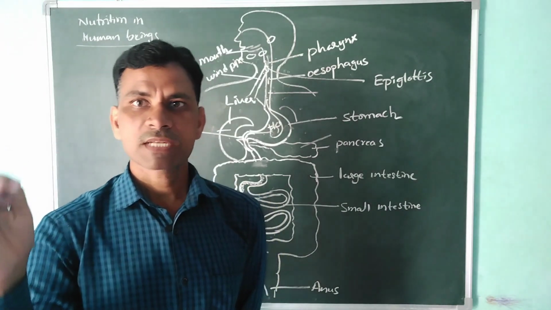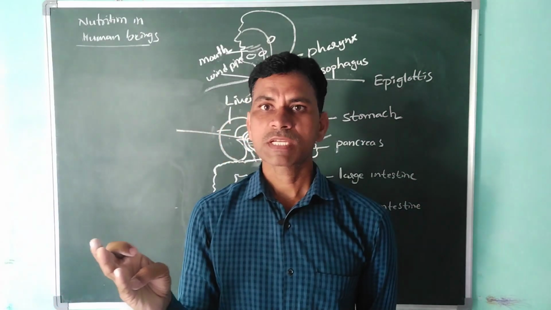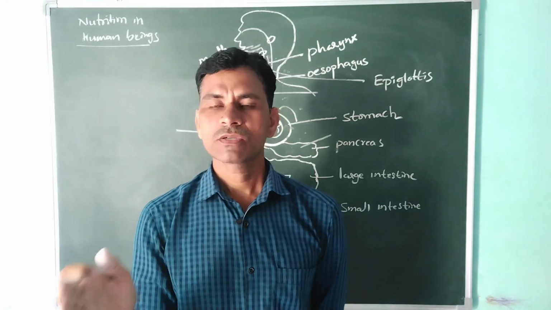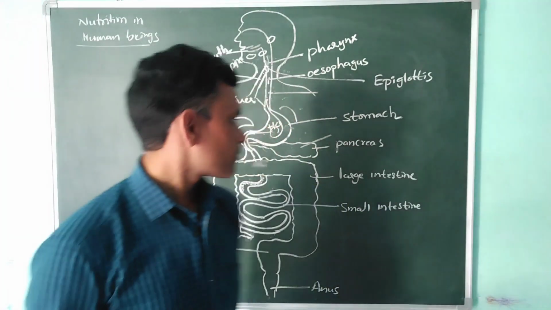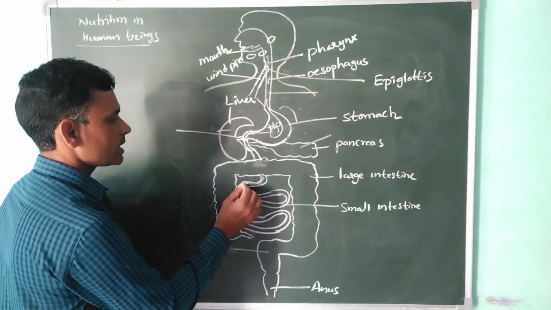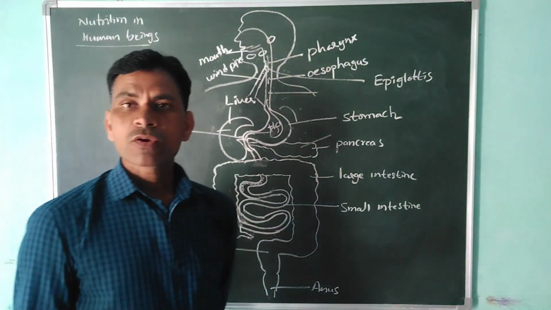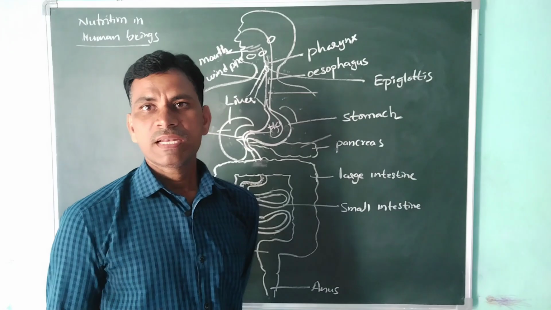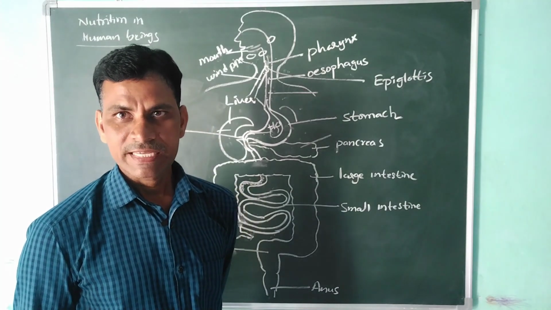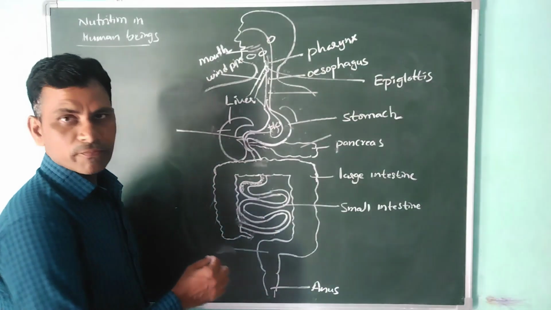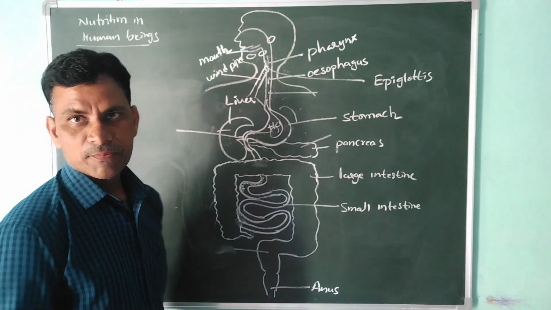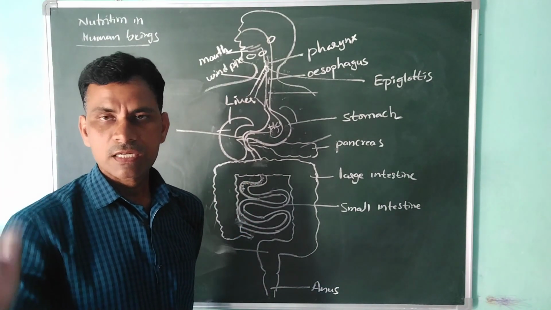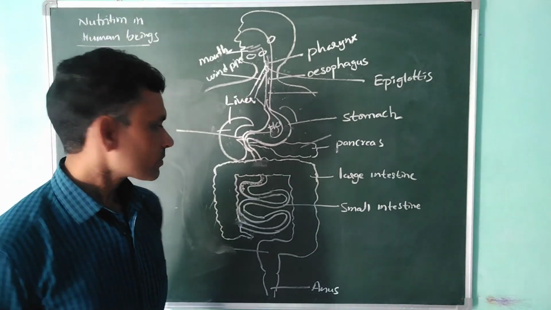Already, complex substances, all nutrients, are broken down into simple substances, no? So where are they absorbed in our body? The place is the small intestine. Millions of microvilli are present. These absorb the food material, and it enters the blood.